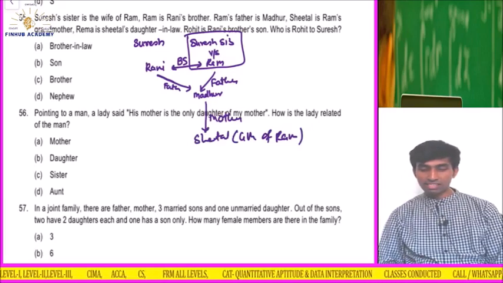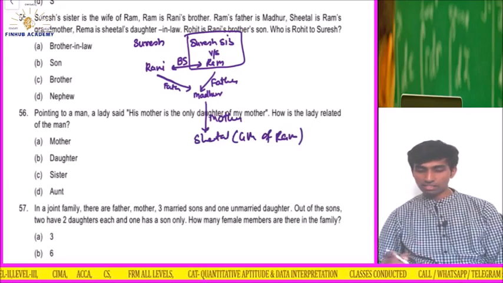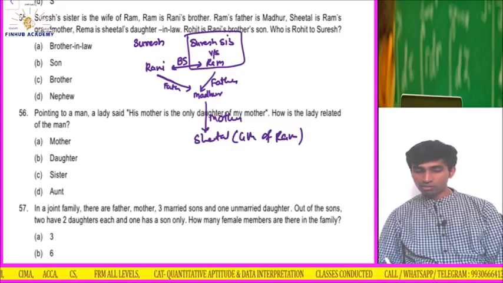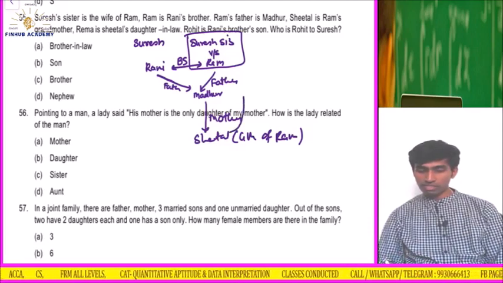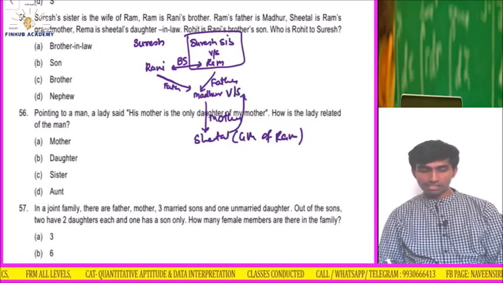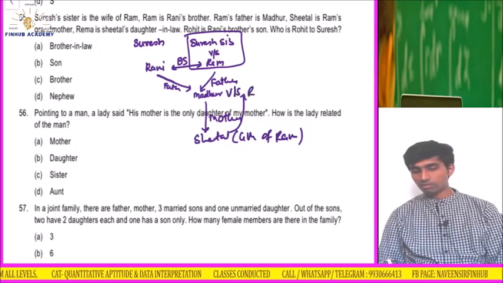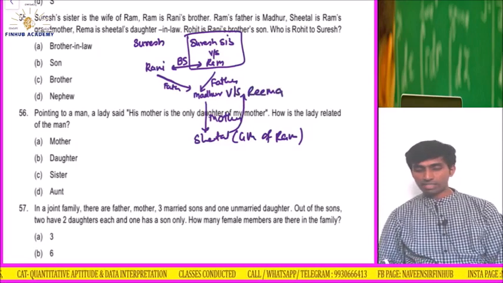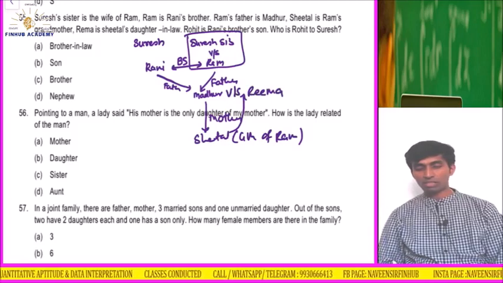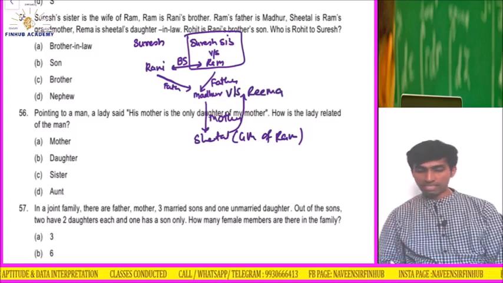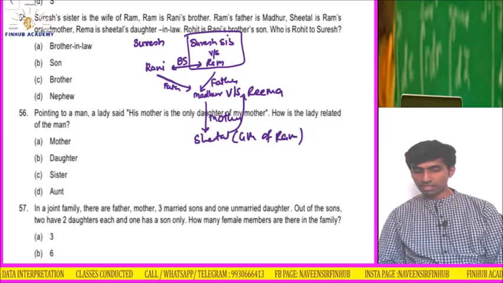Rima is Sheetal's daughter-in-law. Sheetal's daughter-in-law means Madhur versus who has married? Rima. Madhur has married Rima. Sheetal is mother-in-law, no? So Madhur is the son. So they are married. So this is versus; here they are husband and wife.